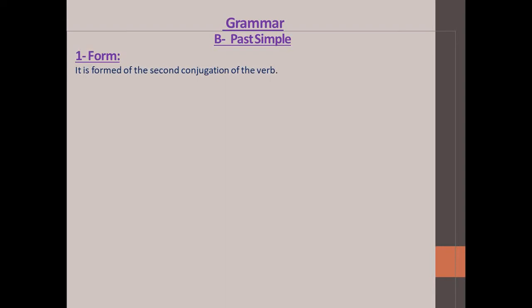Second conjugation. As you know, the verb in English has 3 conjugations. First conjugation, which is the present simple. Second conjugation, which is the past simple. But here there is a point. How can we get the second conjugation of the verb? There are 2 ways of the second conjugation. The first one, regular verbs. We add d or ed or ied to the verb with the regular verbs.